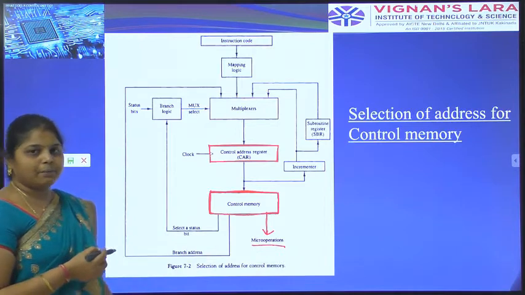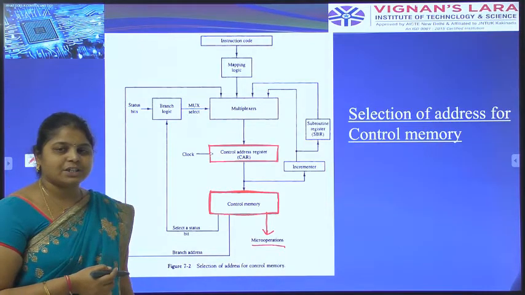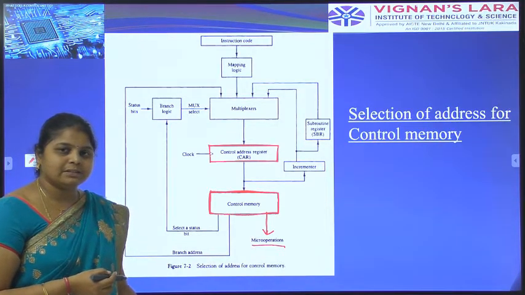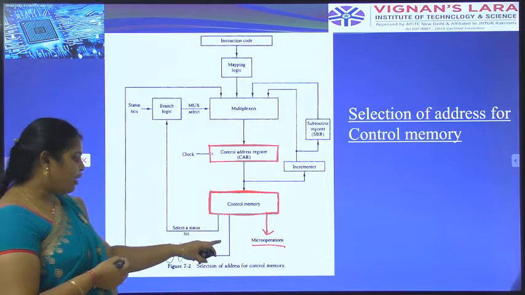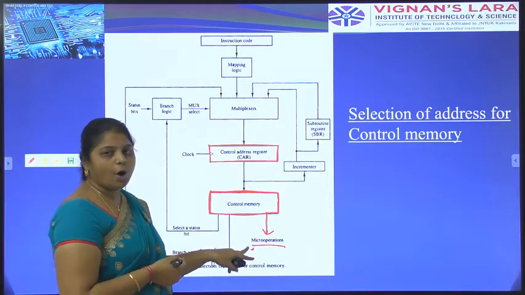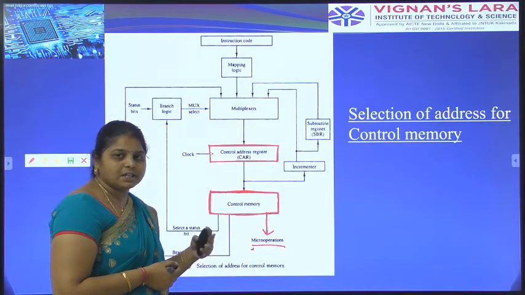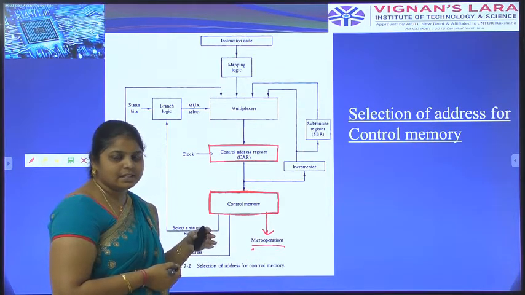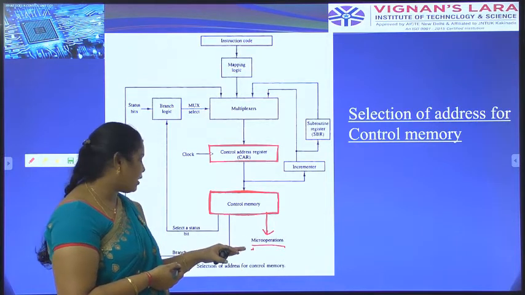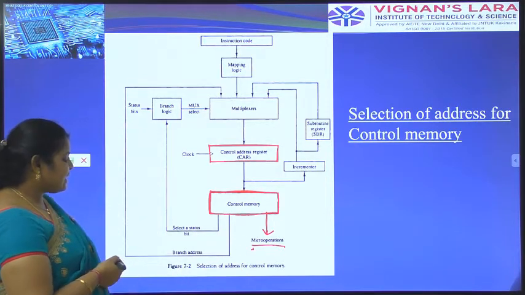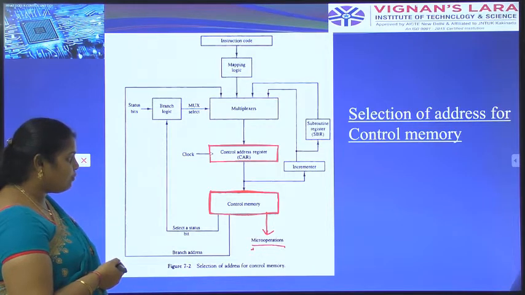Control memory means it holds the micro instructions and performs the micro operations. Micro instructions are a set of instructions provided in that instruction set, which is called micro programming. Here, this is the selection of address for control memory.